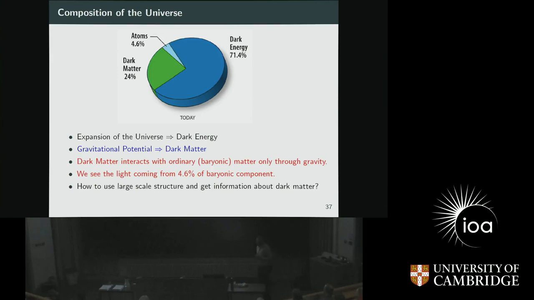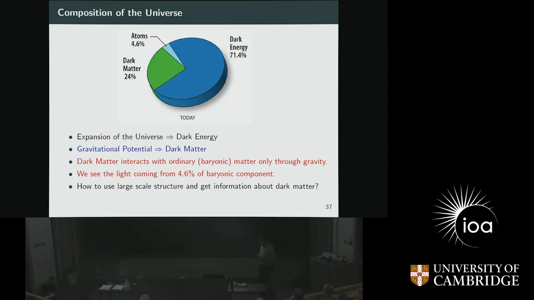And also I did not mention how the hydrogen atom is actually collapsing in the gravitational potential. We think that the gravitational potential for this very earliest type of structure is set up by what is called dark matter, which does not interact with ordinary matter. So we all are made of baryons, which is called ordinary matter. The dark matter is something we don't know about for sure. So whenever we see a galaxy or something, it's just coming from this 4.6% of the baryonic component. So this baryon, the ordinary matter, is like 4.6%, whereas dark matter is like 24%.